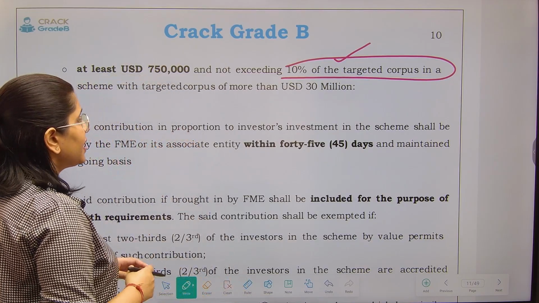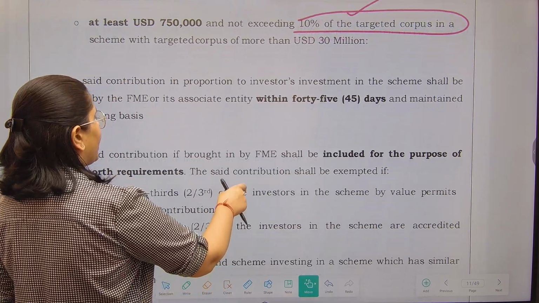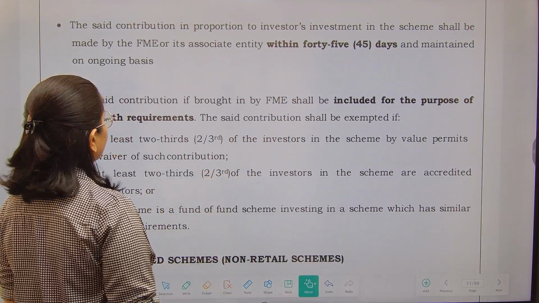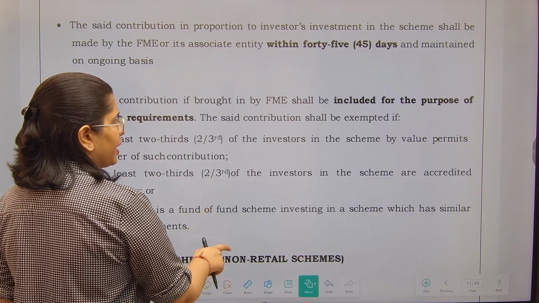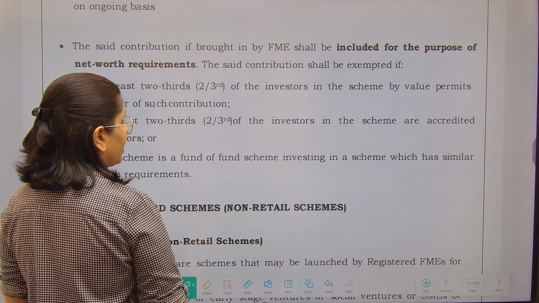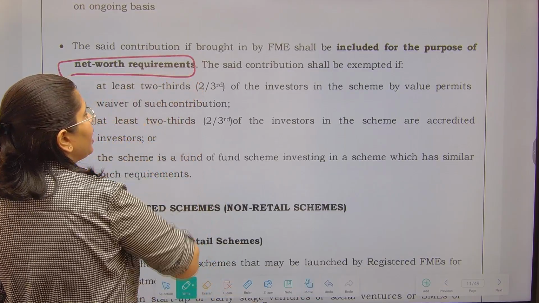Okay. Now the said contribution, in proportion to the investors' investment, shall be made by the fund management entity or its associate entity within 45 days and maintained on an ongoing basis. The said contribution, if it is brought by the fund management entity, shall be included for the purpose of the net worth requirement, right?